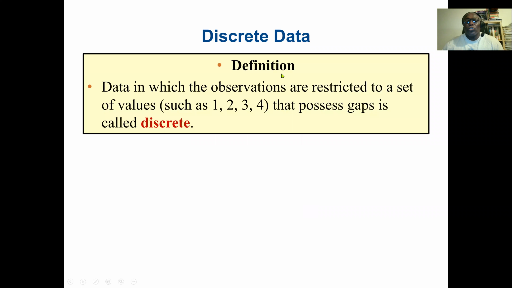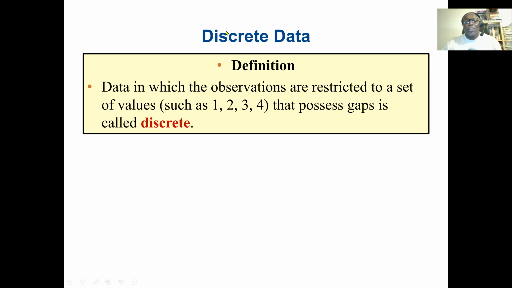So first, we're going to talk about discrete data. In statistics, we have two types of distribution, which are also based on the two types of random variable. We have the discrete distribution, and the random variable is normally based on counting. The same concept applies with discrete data. Discrete data is based on counting. Then we also have a continuous distribution, which is based on measurement, the random variable.